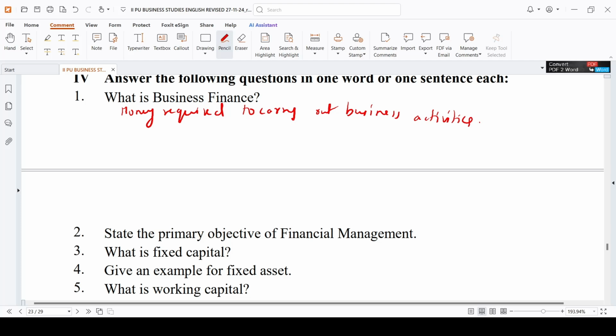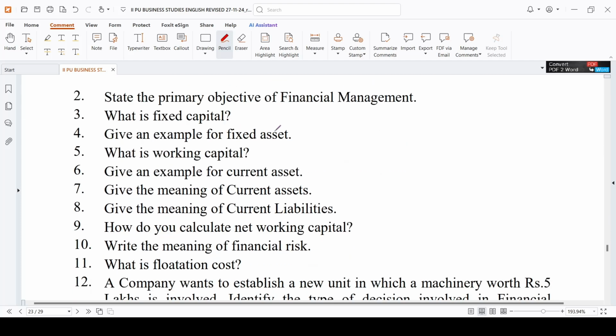Okay, next, state the primary objective. Primary objective, already I told you, is wealth maximization, or maximizing the wealth of the shareholders. Maximizing shareholders' wealth. Next, what is fixed capital?